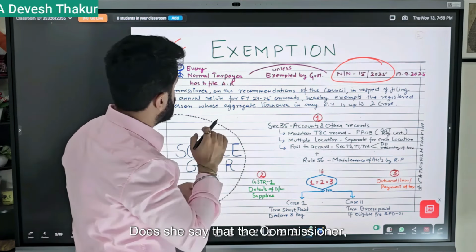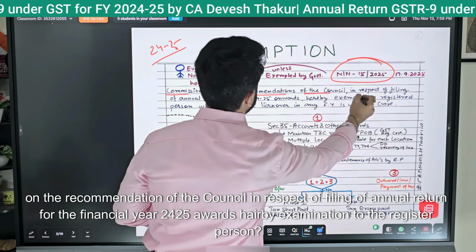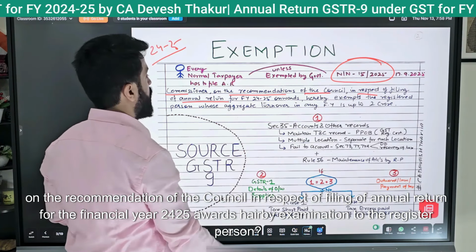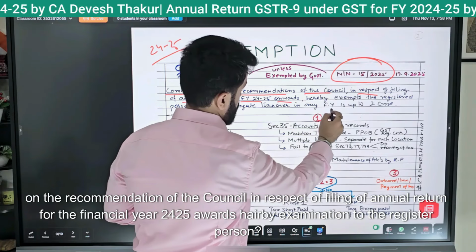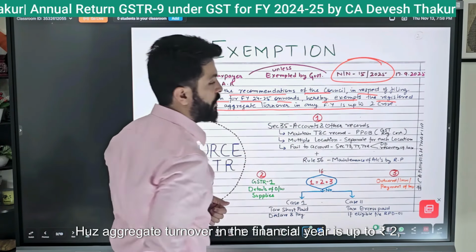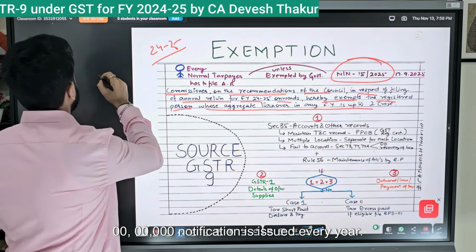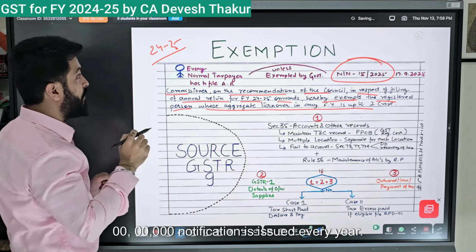It says that the Commissioner, on the recommendation of the Council, in respect of filing of annual return for the financial year 24-25, hereby exempts registered persons whose aggregate turnover in the financial year is up to Rs 2 crore. Notification is issued every year.